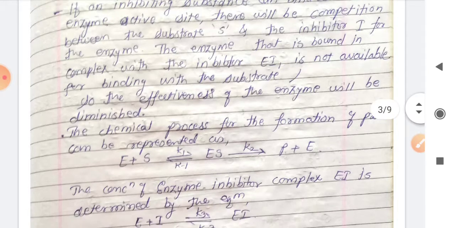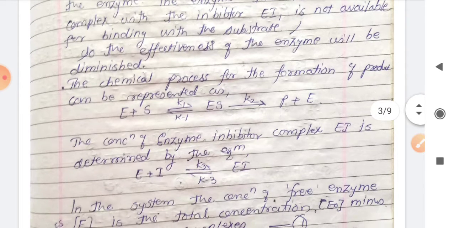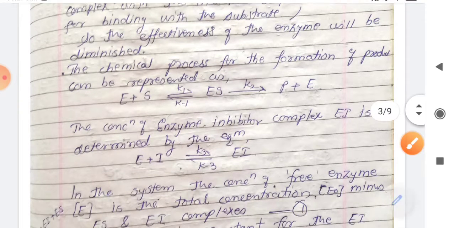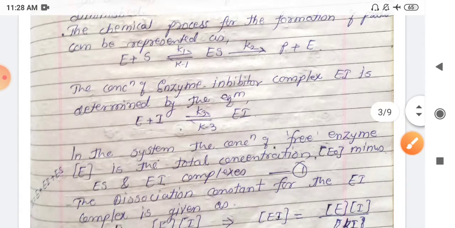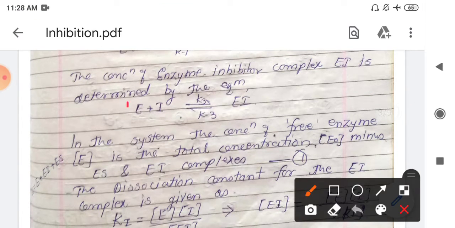Overall, the chemical process for the formation of product can be represented by this general reaction: E plus S giving ES. This is the general mechanism we have seen for the Michaelis-Menten also. This is the first step. In the second step, the concentration of enzyme inhibitor complex can be determined by this equilibrium reaction, E plus I giving EI, the enzyme inhibitor complex.